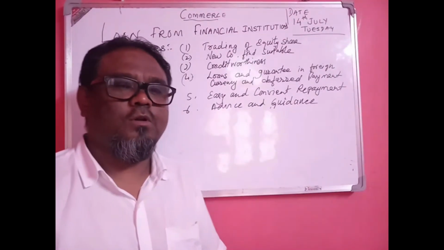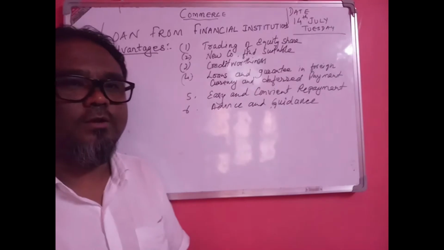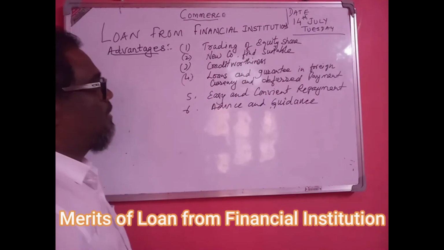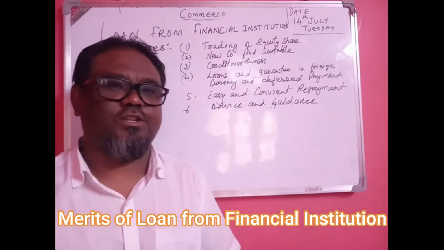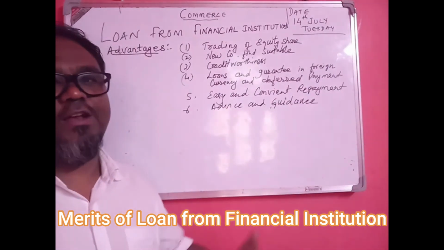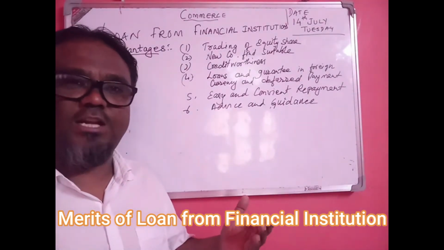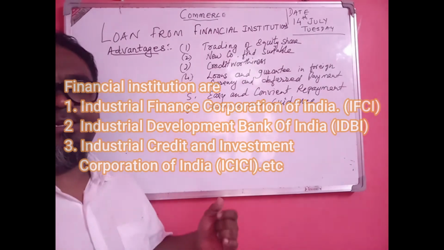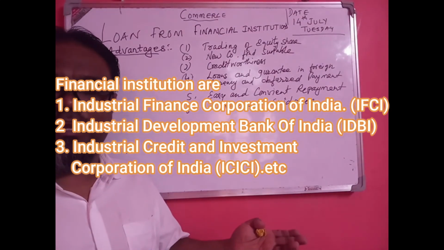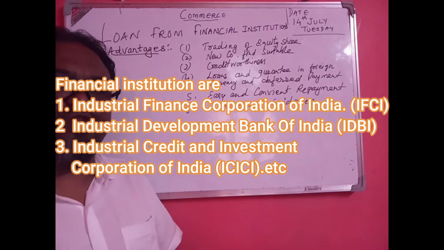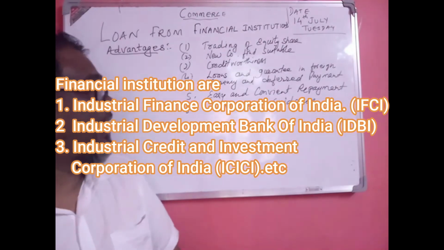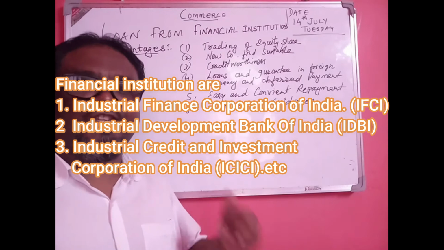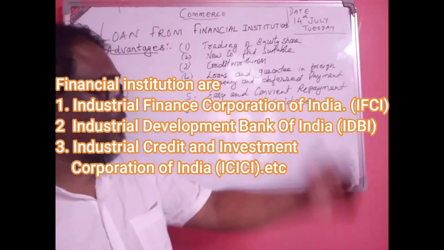So now we are going to the next topic, loans from financial institutions. What are the advantages and disadvantages of taking loans from financial institutions? Financial institutions are Industrial Development Bank of India, IDBI, ICICI, Industrial Credit and Investment Corporation of India, and Industrial Finance Corporation of India, IFCI. So there are many financial institutions in India. They also provide short-term, medium-term and long-term financial assistance to the corporate sectors.